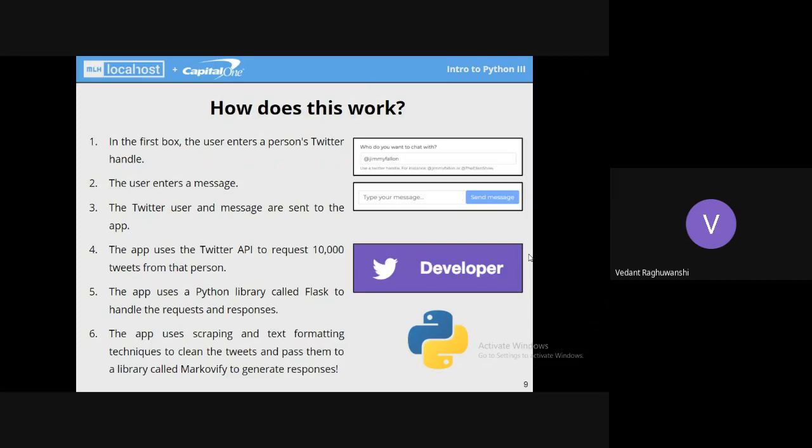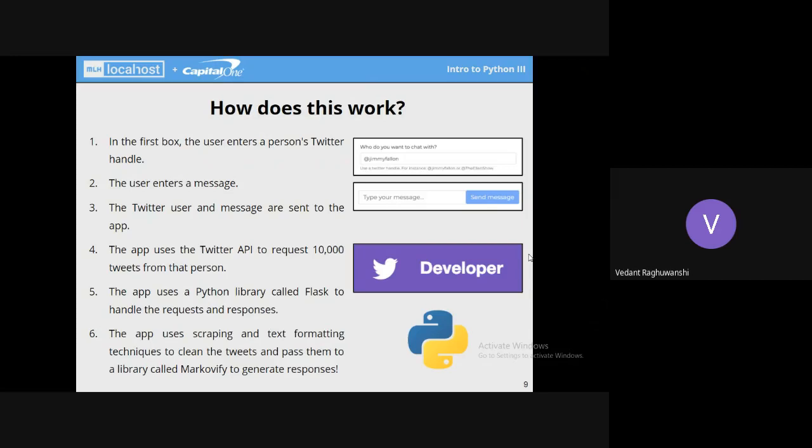With the help of a library which we'll be using in the subsequent application, it will be generating some meaningful responses based on a mathematical model. And the Twitter API which we will be using will be used to scrape almost 10,000 tweets from that person's account. So the library, the mathematical model, will be working on the tweets and returning us some meaningful responses. The backend of this application is hosted on the Flask framework, and we won't be required to do that. We'll be just doing the main logic part of the application.